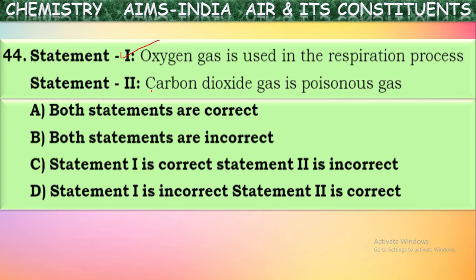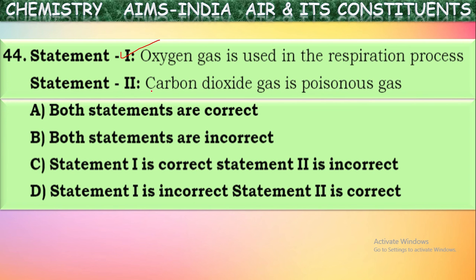Next, it says carbon dioxide gas is poisonous gas. Is it true? No. Carbon dioxide is non-poisonous. But people may die in an atmosphere of carbon dioxide just because of the lack of oxygen. But we cannot consider carbon dioxide as poisonous. It is a non-poisonous gas. We know one more oxide of carbon is there which is highly poisonous. What is that? Carbon monoxide.